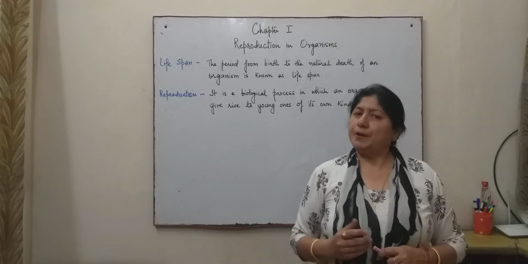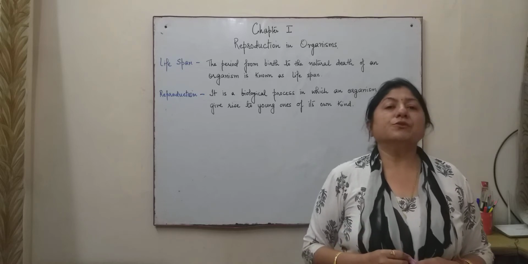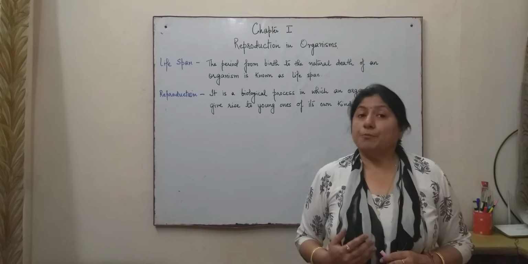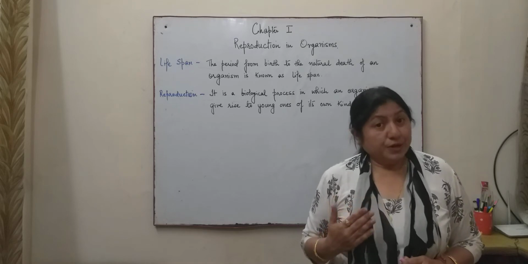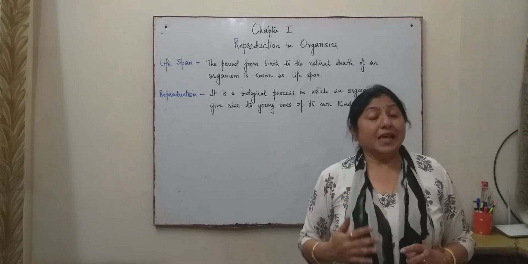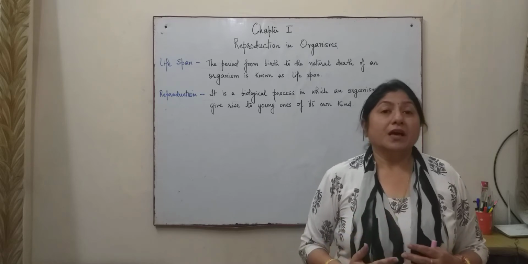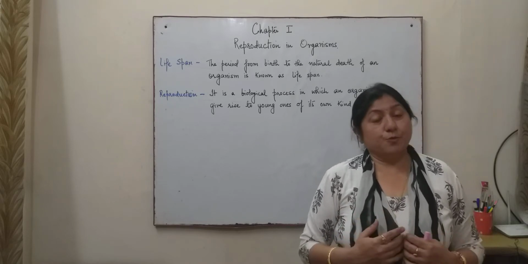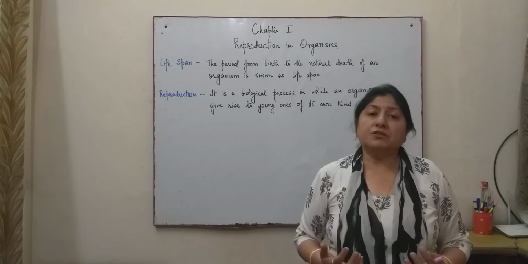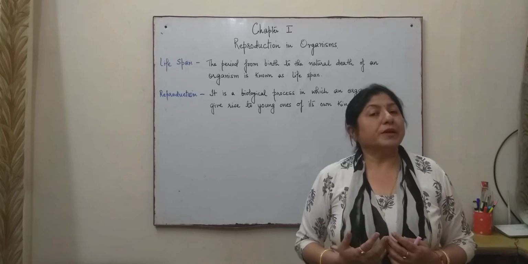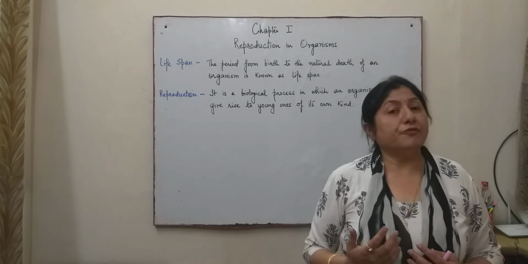Also, those plants and fungi which reproduce by the formation of spores, the dispersal of the spores helps in avoiding competition, because the spores are dispersed far and wide. There are various means of reproduction, and spore formation is one of the methods of reproduction.